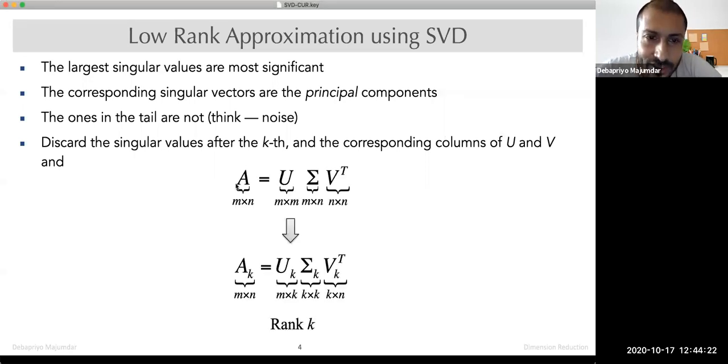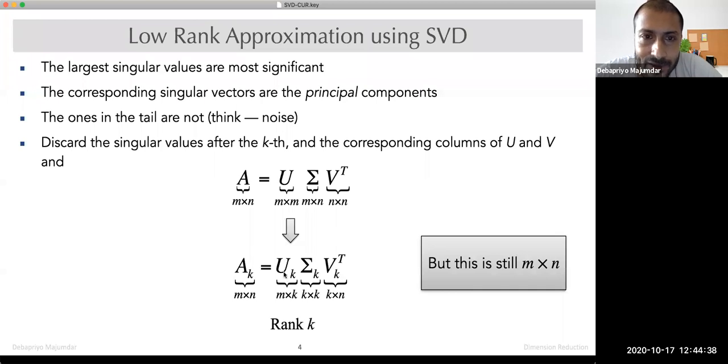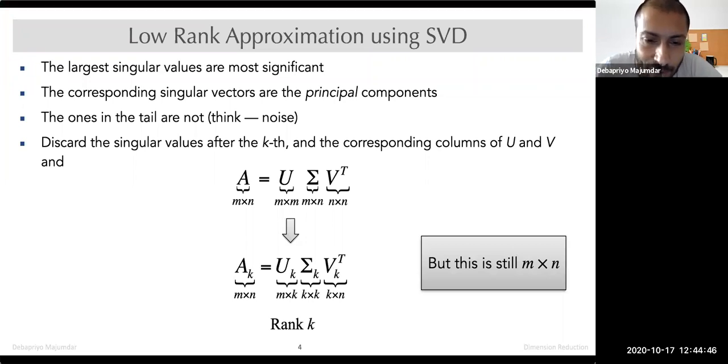Then the original data matrix A, which is u sigma v transpose, can be approximated by A_k, which is u_k sigma_k v_k transpose, where u_k, sigma_k and v_k are my shortened matrices. So u_k means only the first k columns of u.